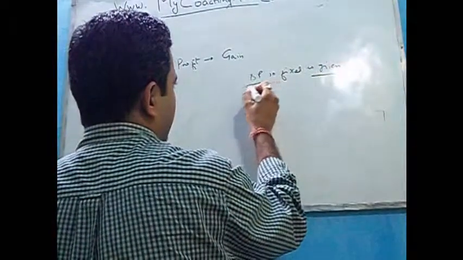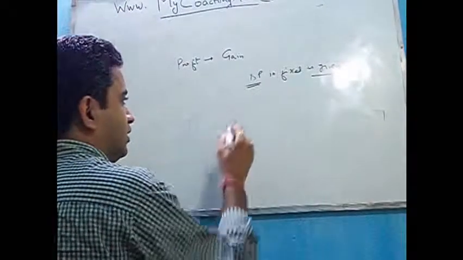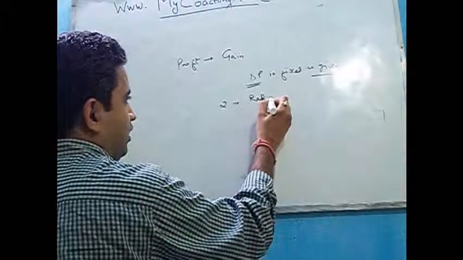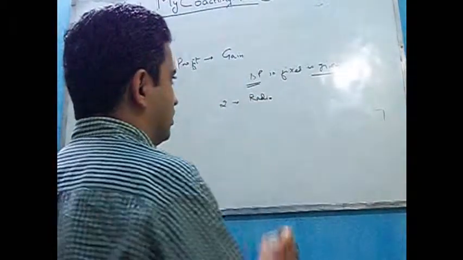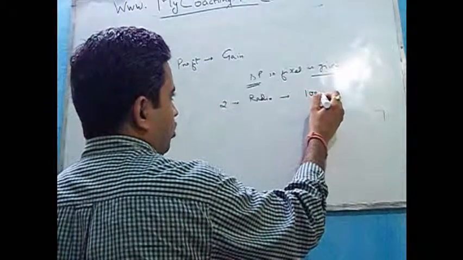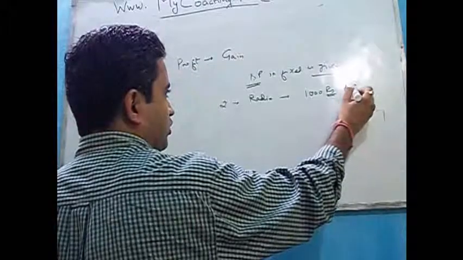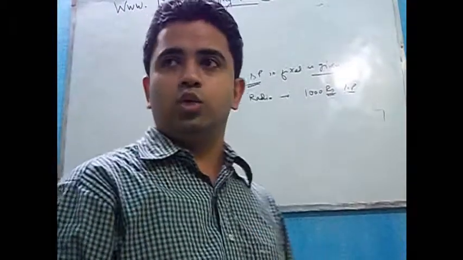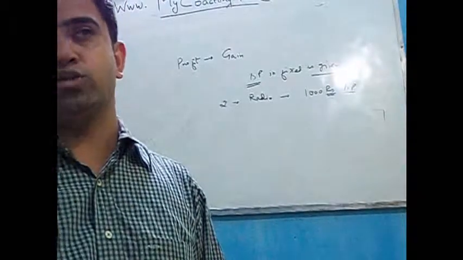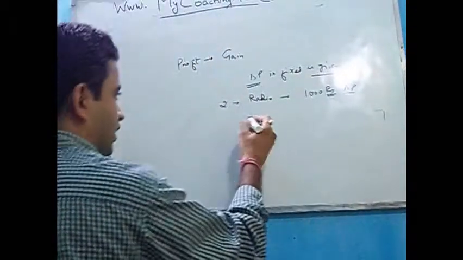So if in a question you are given the selling price and you are told that there are two items, say there is one radio which you are selling for rupees 1000. So selling price is 1000 rupees, and you are making an X percentage of profit on one of the radios, and you are making the same X percentage of loss on the other radio.